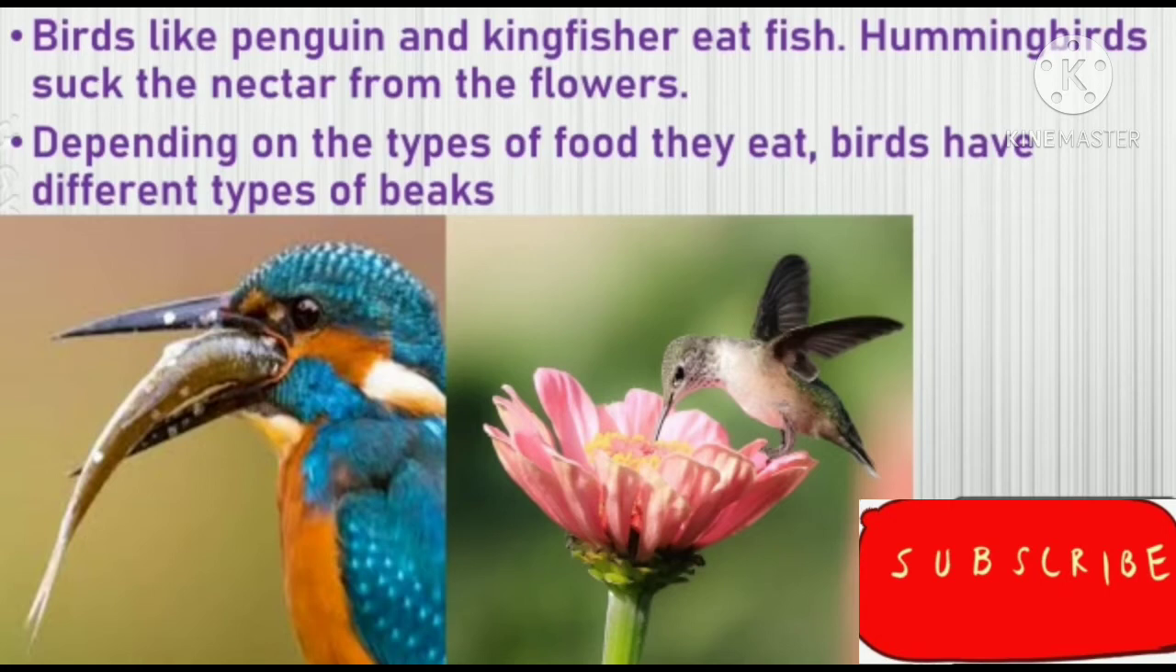Depending on the types of food they eat, birds have different types of beaks. Now here, the kingfisher I can see is eating a fish. The hummingbird is simply sucking the nectar from the flower. So based on that, God has created different types of beaks. So today we will study about the bird's beaks.